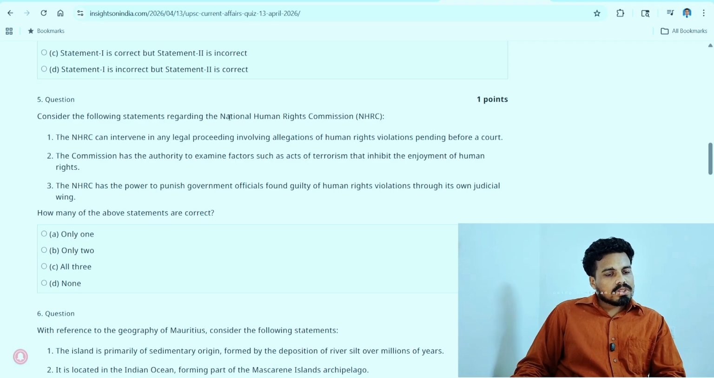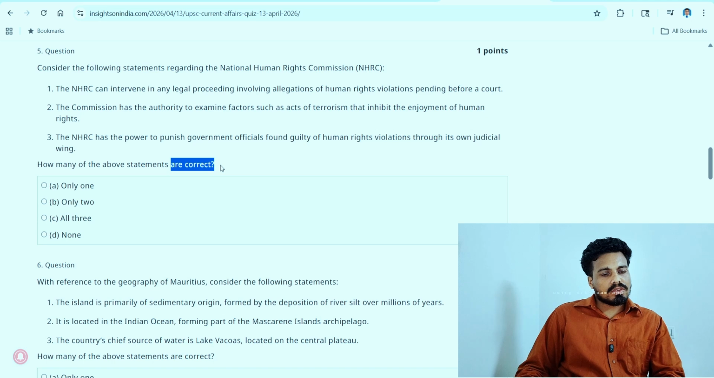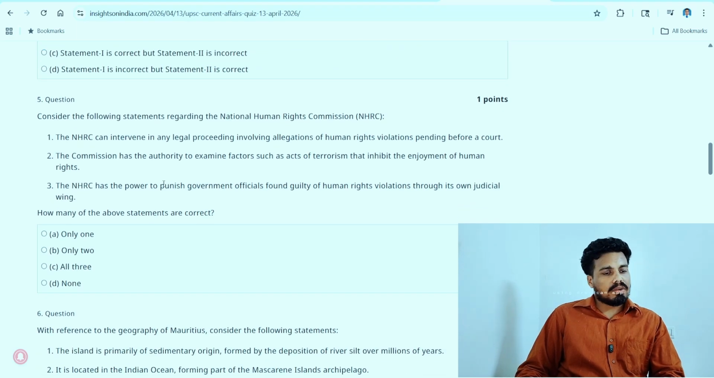Consider the following statements regarding the fifth question. Regarding the National Human Rights Commission, again NHRC comes to the picture. There are 3 statements and they are asking which of them are correct. You have to always note this point, otherwise your knowledge, everything will go waste. Okay, which of them are correct? But the options here are again difficult: only 1, only 2, all the 3 and none. So we have to thoroughly analyze the 3 statements now.